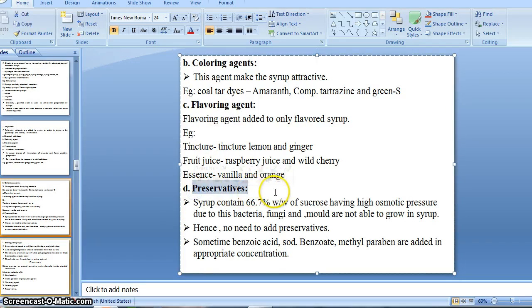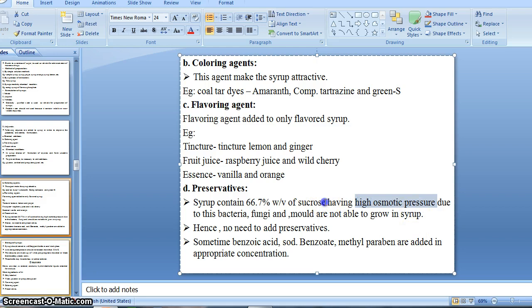So afterward, preservative, for the preserving purpose, right? Syrup contains 66.7% weight by volume of sucrose, having a high osmotic pressure. Due to this, bacteria, fungi and mold are not able to grow in syrup, right? Because of this concentration of sucrose in the syrup, there is a generation of high osmotic pressure, right?